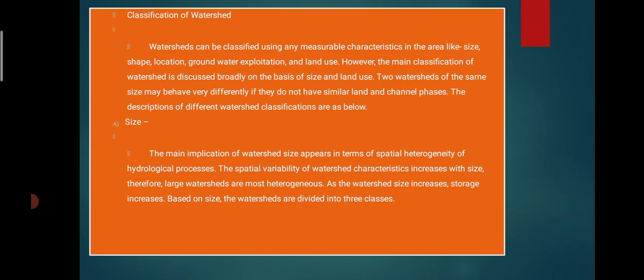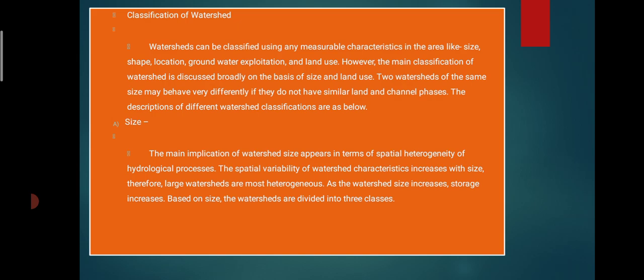The main implication of watershed size appears in terms of spatial heterogeneity, hydrological processes and spatial variability. Watershed characteristics increase with size. Therefore, large watersheds are the most heterogeneous. As the watershed size increases, storage increases based on the size.